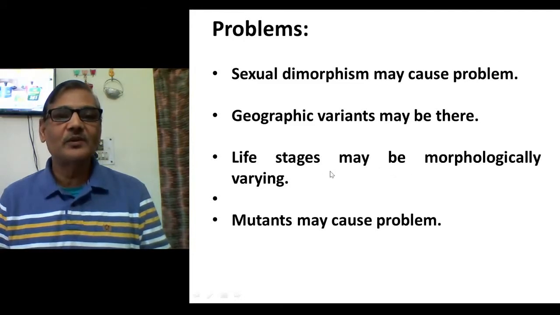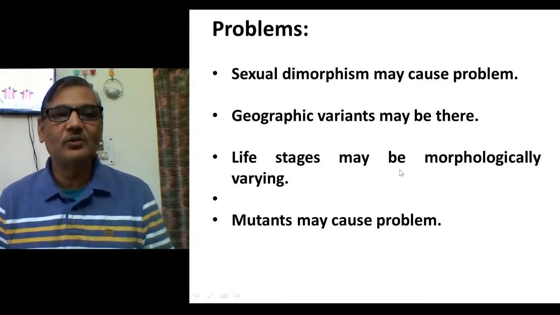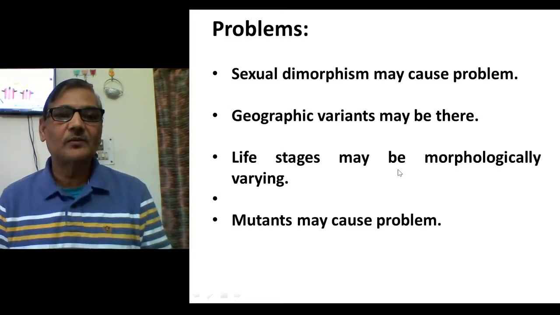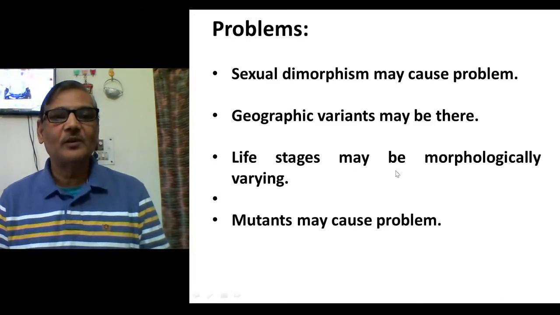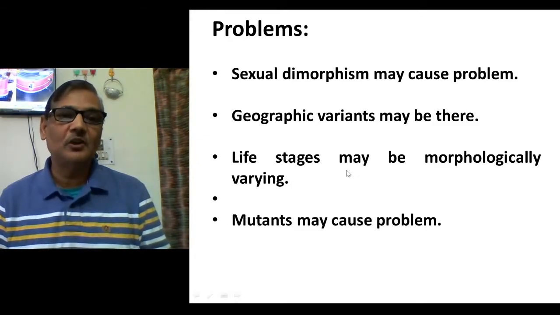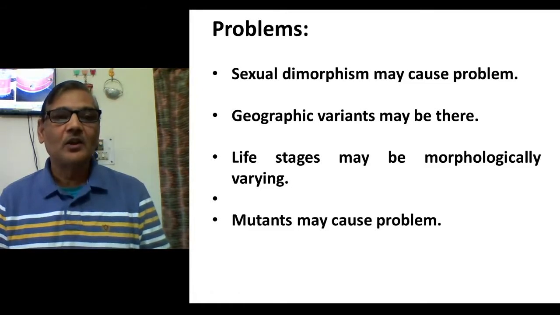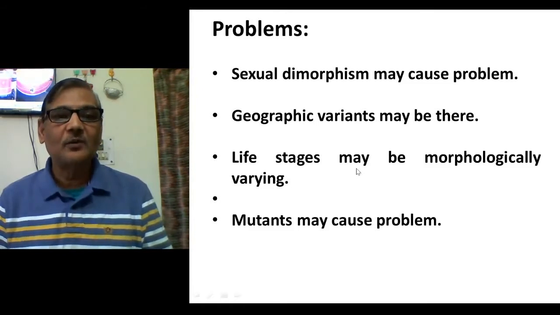Earlier it was considered a separate genus, but then people realized that the ammocoete actually changes into the lamprey. So according to this typological species concept, ammocoete will be one genus, and the lamprey or Petromyzon will be another species or another genus.